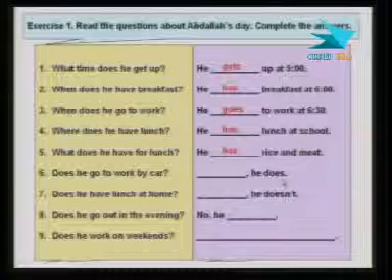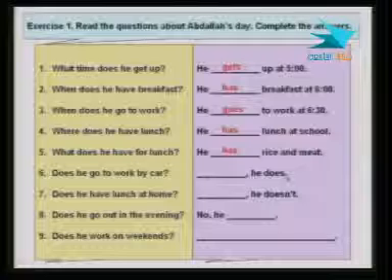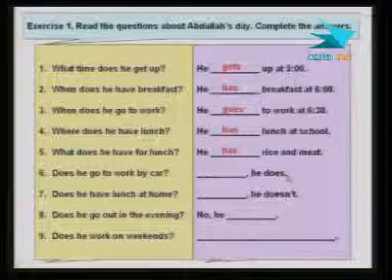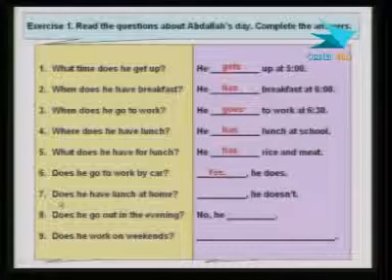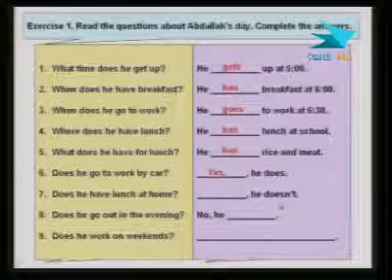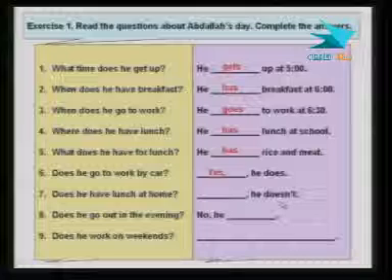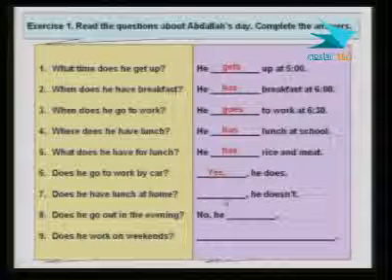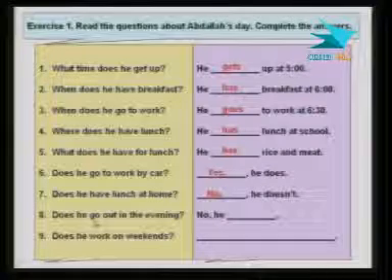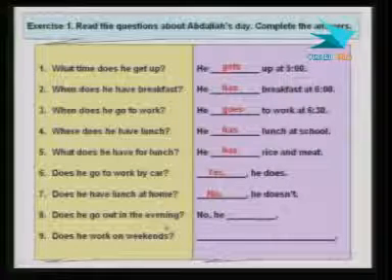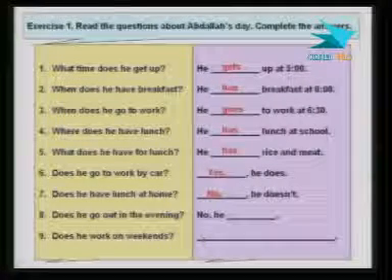He does. Now, because we do not have the word not for negative, this has to be yes. Yes, he does. Does he have lunch at home? Notice here doesn't, so this has to be no, he doesn't. And does he go out in the evening? No, he what?